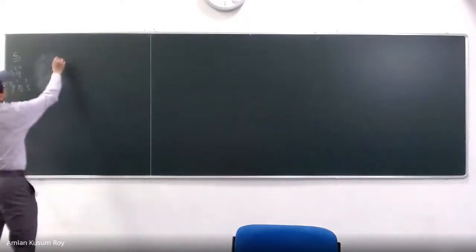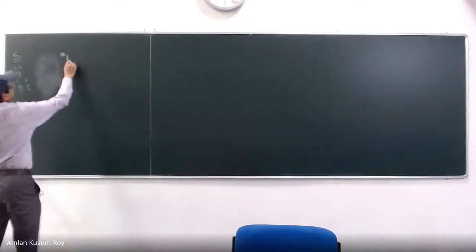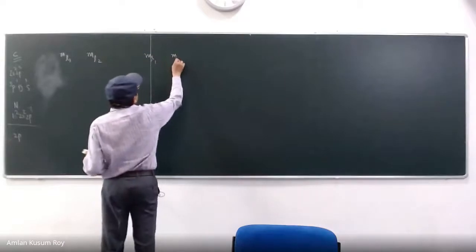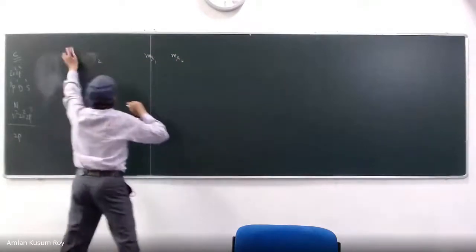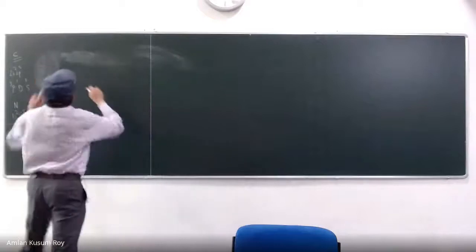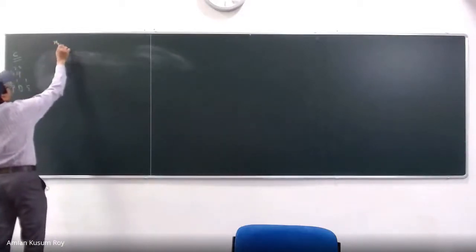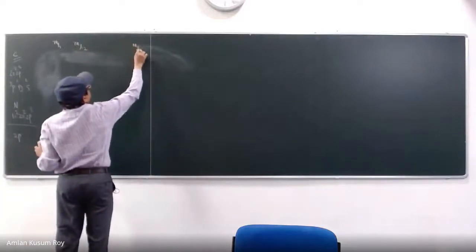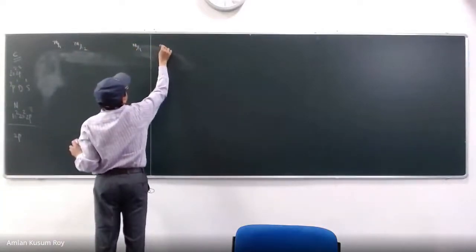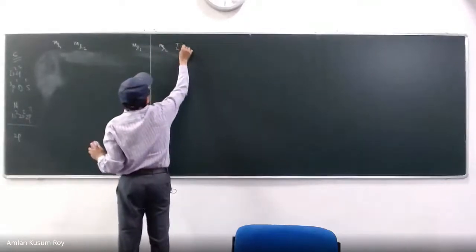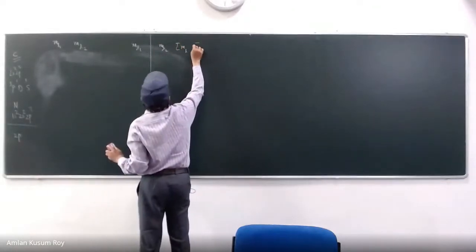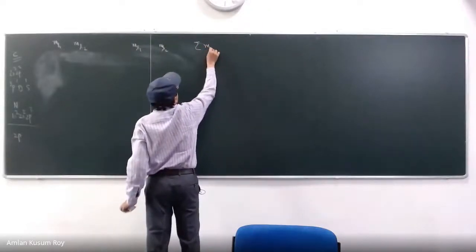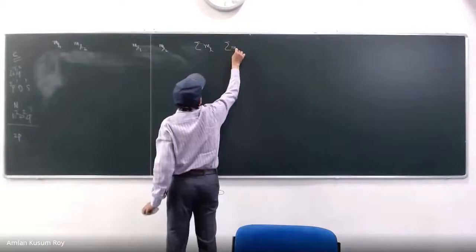So for 2p3, let us write ml1, ml2, ms1, ms2, maybe I should write a little smaller. Then summation ml, summation ms, right?